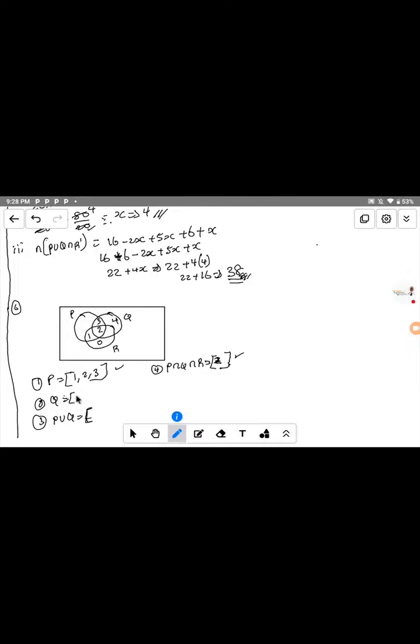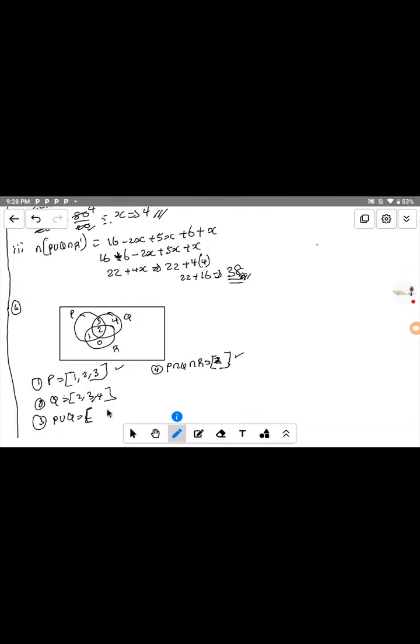Question 2 rather. To find the elements of Q, you write all the elements that are inside the circle of this Q. If you look at it now, what are the elements we have there? We have 2, we have 3, we have 4. These are the elements that are inside this Q, that is 2, 3, 4.